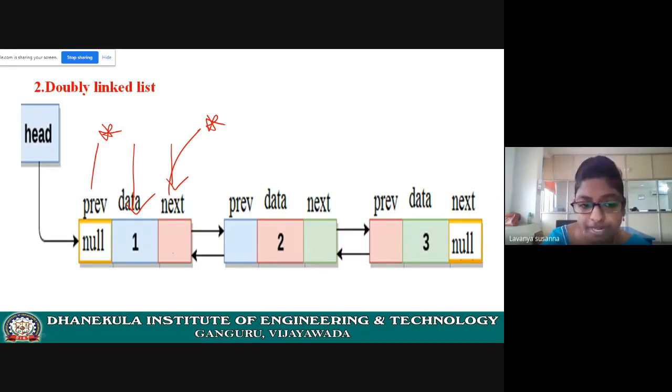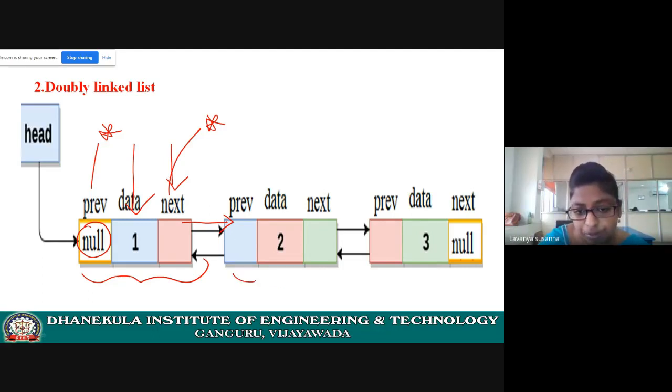It is a pointer, right? Already I have explained the pointers concept, which contains address only. You need to assign an address. That means it is pointing to the next node. See here, it is pointing to the next node. And see the first node, in previous there is no previous node, right? This is the only first node. So you need to insert null. Null means nothing. That means there is no previous node.